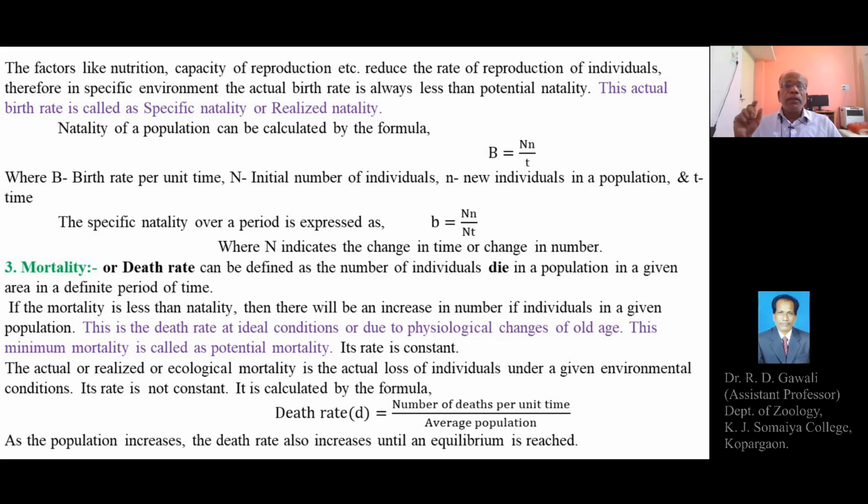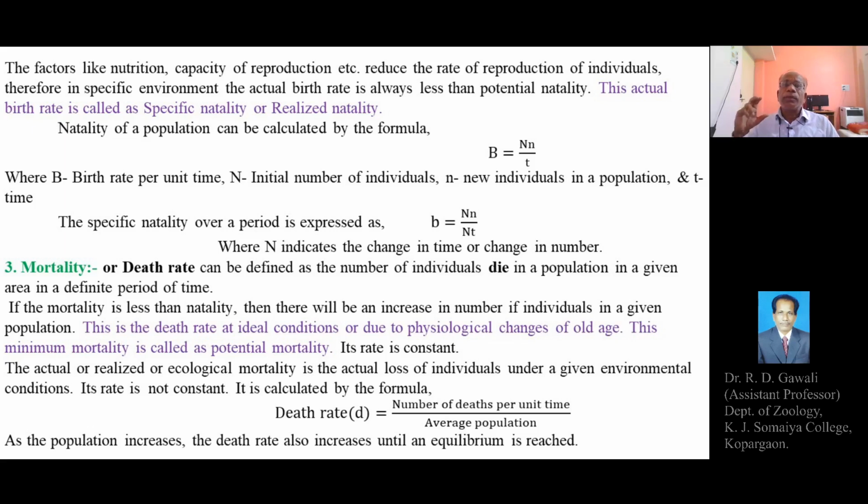It means when the death rate or the mortality rate is less than natality or birth rate, then it shows a gradual increase in the number of individuals in a particular population, and this is the death rate at ideal conditions. It means when the environmental conditions are optimum and ideal, during that time the individuals usually die due to the physiological changes of old age.